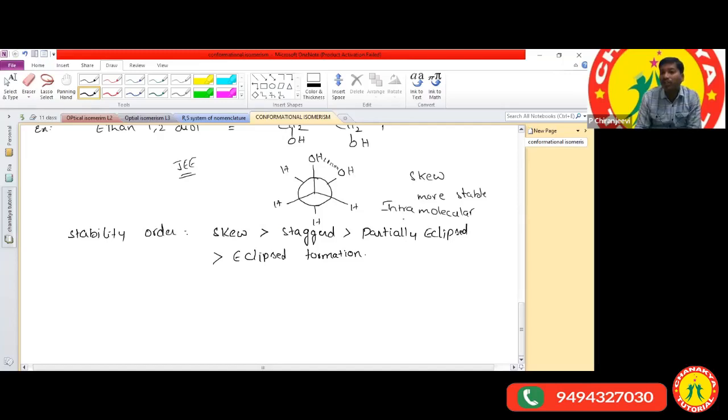What is a hydrogen bond? The hydrogen bond which is present within a molecule is called intramolecular hydrogen bonding. Intermolecular hydrogen bonding means the hydrogen bond is present between two different molecules. Due to intramolecular hydrogen bonding, cyclic rings are formed. As the number of cyclic rings increases, stability also increases. That is the condition. Have you got the clarity, everyone?